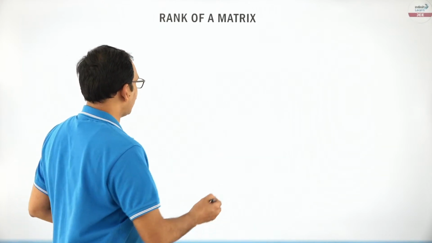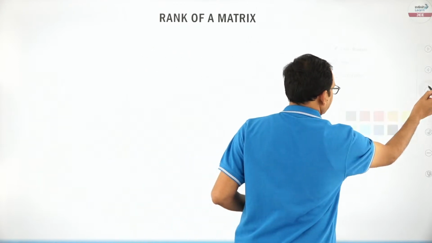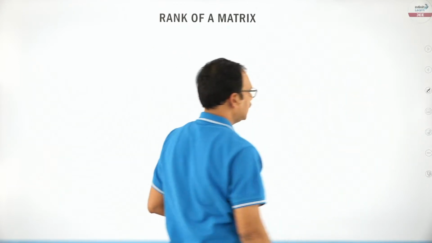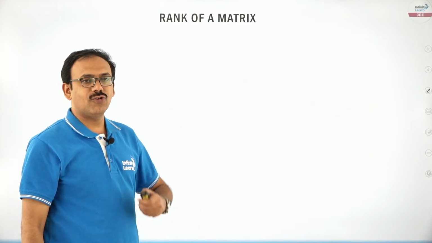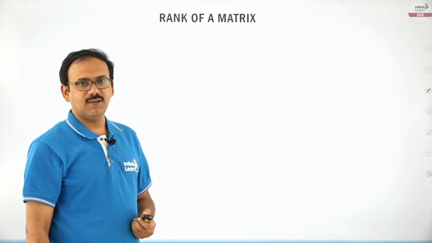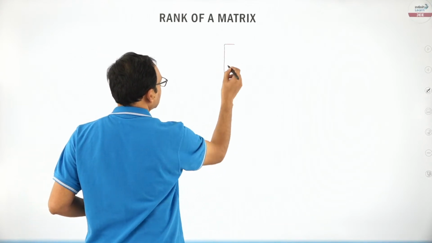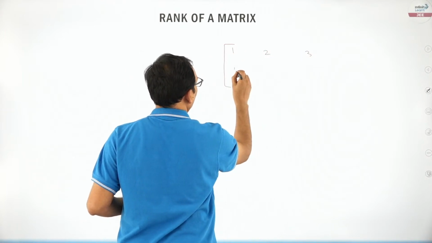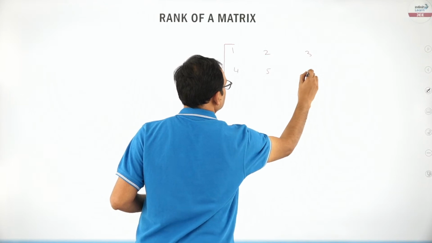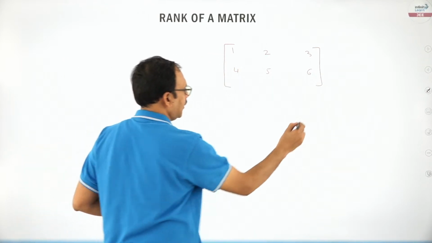Rank can be obtained for any matrix. First of all, let me take a matrix, say 1, 2, 3, 4, 5, 6. Its order is 2 by 3.